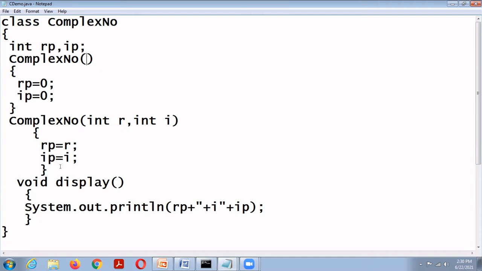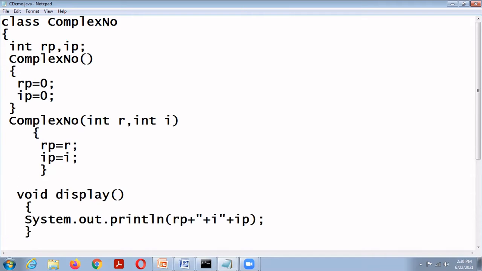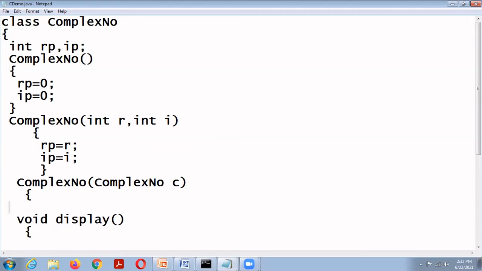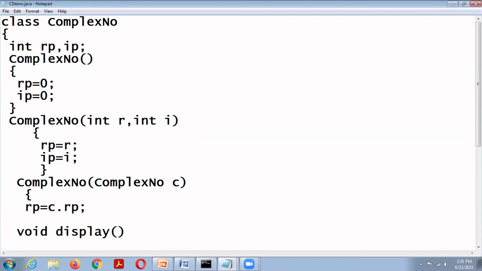Then one more constructor, that is the copy constructor: rp equal to c dot rp, then ip equal to c dot ip. Here we are initializing one object with another.